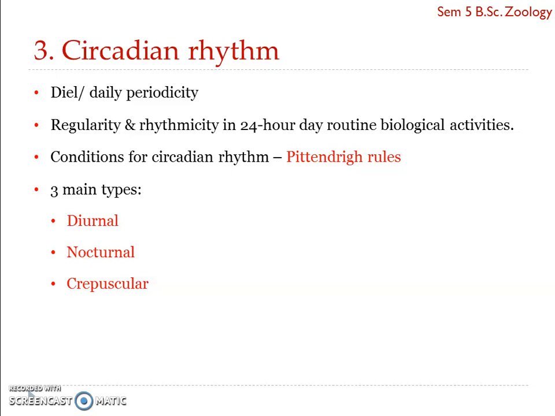Fine. Then we can see that there are certain conditions to be followed for circadian rhythm, known as Pittendrigh rules or conditions, after Pittendrigh 1954. It says that there are 5 conditions to be adhered to. Any one, if it is not satisfied, the circadian rhythm may not be truly endogenous. The first one says the period should not be exactly 24 hours. Second, it must continue under constant environmental conditions. Third, the phase should be liable to be shifted, and the subsequent new phase should be retained, resetting. Okay, and fifth, it must be